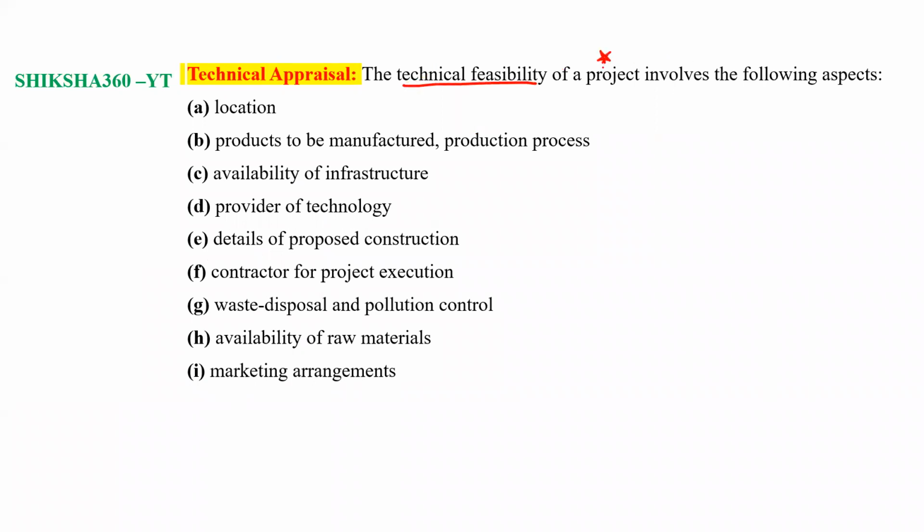The technical feasibility of a project involves the following aspects: the location where we have to do our project, which products are to be manufactured or the production process, availability of infrastructure, whether infrastructure is easily available or not, provider of the technology, details of the proposed construction, contractor for project execution, waste disposal and pollution control, availability of raw materials, and marketing arrangements.